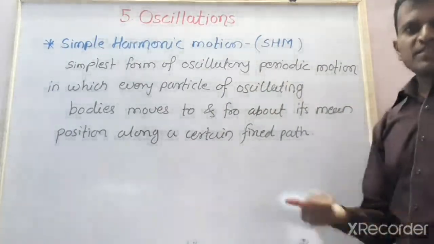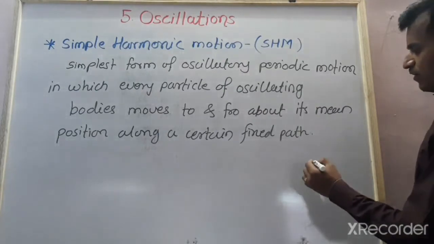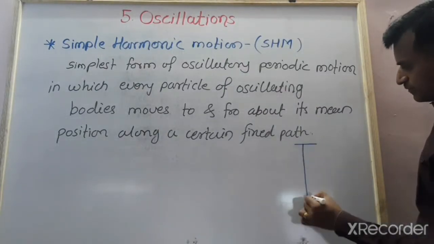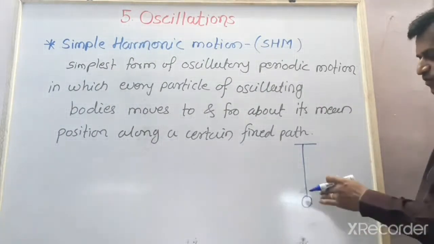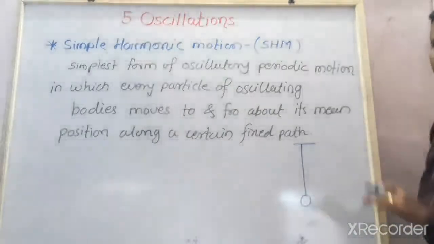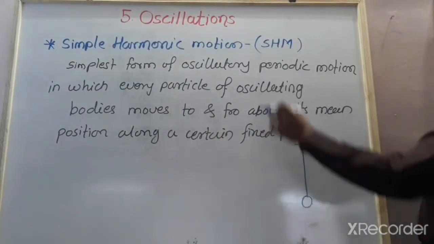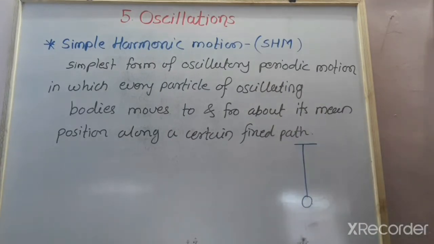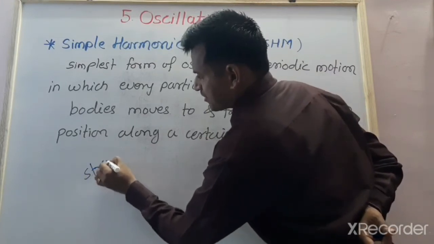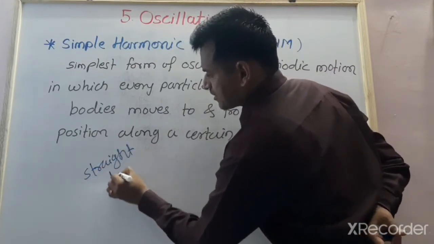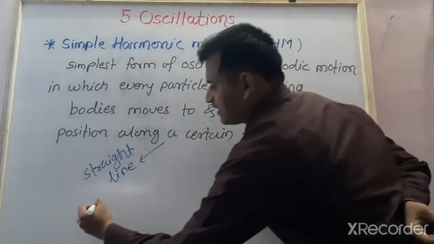The simple pendulum is the best example of simple harmonic motion. When this body, an oscillating body in simple harmonic motion, is displaced from its stable equilibrium and released, it vibrates about its mean position along a fixed path, and this motion is to and fro. Such a motion is called simple harmonic motion. In some examples, the path is a straight line. स्ट्रेट लाईन पाथ. If the path is a straight line, then it is called a